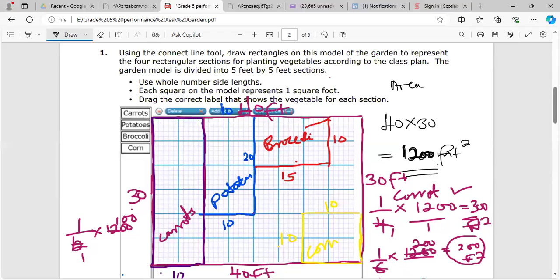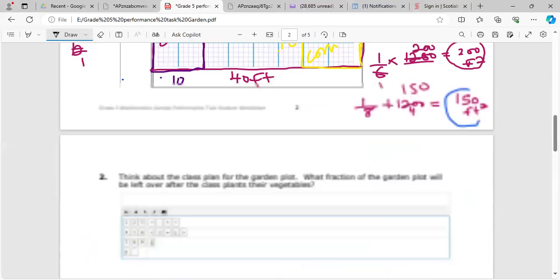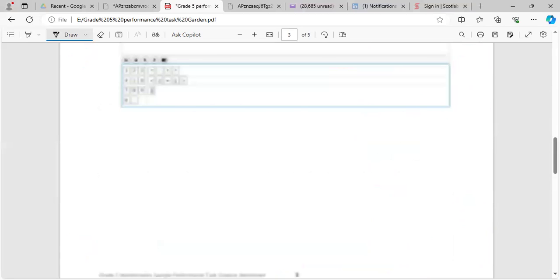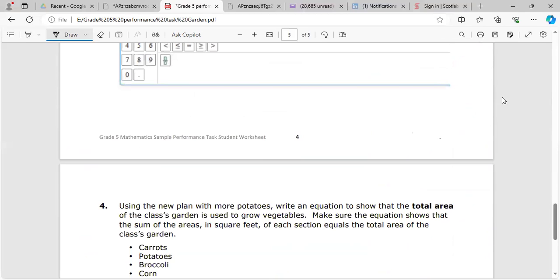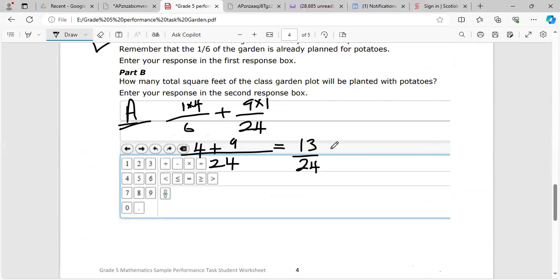So what we can do, guys, is just simply multiply the fraction by the total area, which was 1,200. So all we have to do is multiply this by 1,200. I'm going to use 12 first. 12 into this 2 times, 12 into this 100.